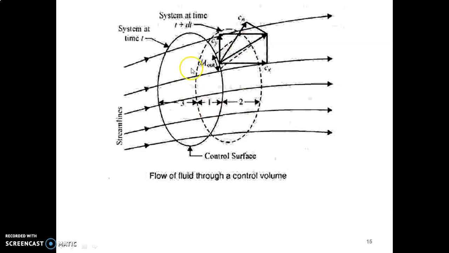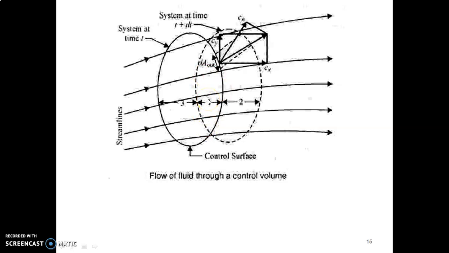Of course, it is an oval shape because it has the same mass as before. Mass is not changed. Mass is conserved as per the law of conservation of mass, but its position has changed. We already know that a system can be fixed or moving. Here our system is moving from left to right. Its first position was at time t, shown by the thick oval, and after time dt has passed, the system has reached its new position, represented by the dotted oval.